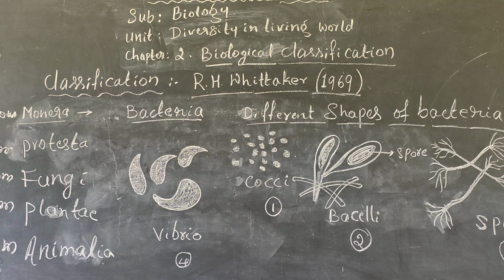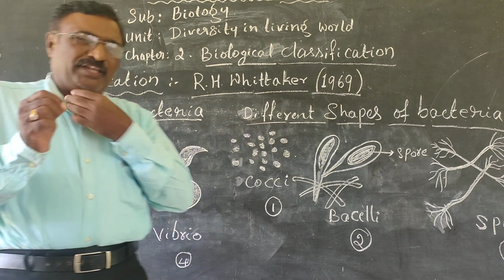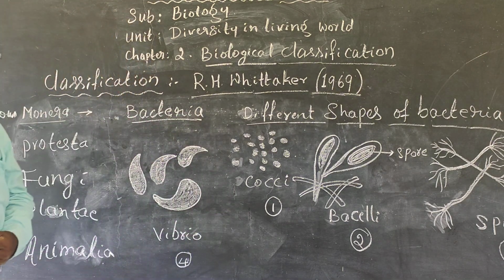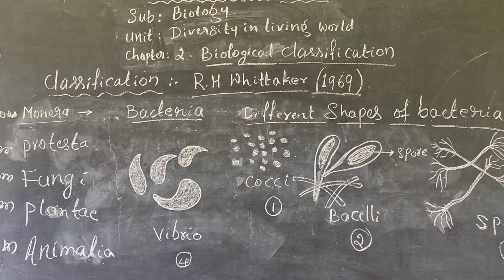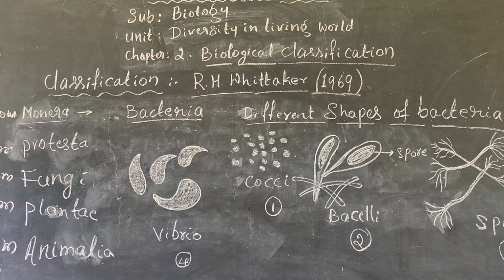These five kingdoms are according to R.H. Whittaker. Whittaker's classification was based on two simpler classifications that you already studied. The first is Aristotle's classification, the second is Linnaeus's classification. Now R.H. Whittaker clearly gives the five kingdom classification: Monera, Protista, Fungi, Plantae and Animalia.